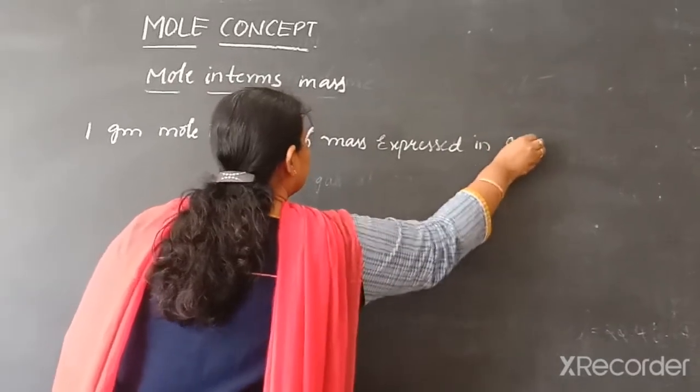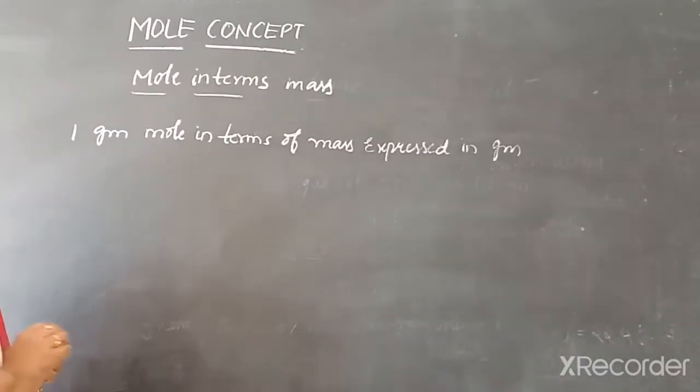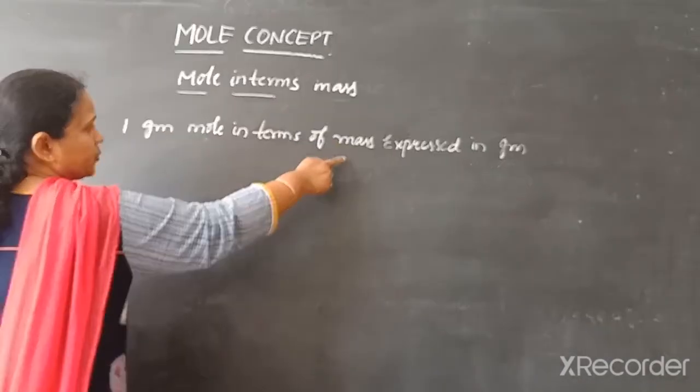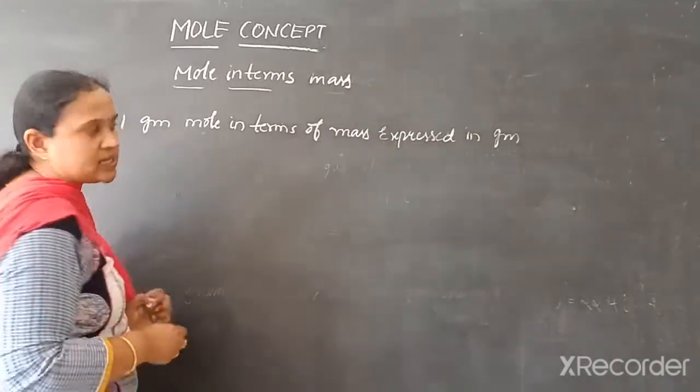We know very well that mass is expressed in grams. Similarly, 1 mole of any substance, if you want to express in mass, we need to express in terms of grams.